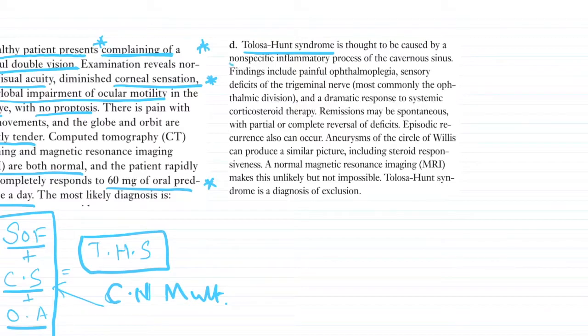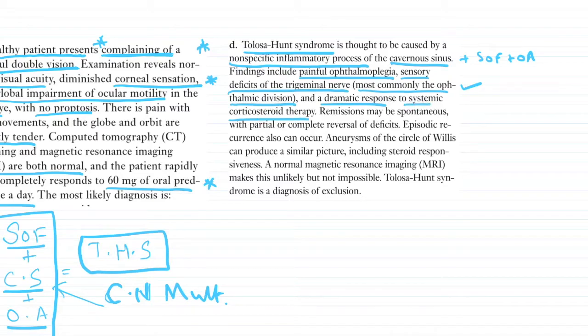It is thought to be caused by a non-specific inflammatory process of the cavernous sinus. It can also include the superior orbital fissure and the orbital apex. Some findings include painful ophthalmoplegia, particularly involving the third, fourth, and sixth cranial nerves, and then sensory deficits of the trigeminal nerve, most commonly of the ophthalmic division. So this is what we wanted to concentrate on. And the dramatic response to systemic corticosteroid therapy would be your third clue.